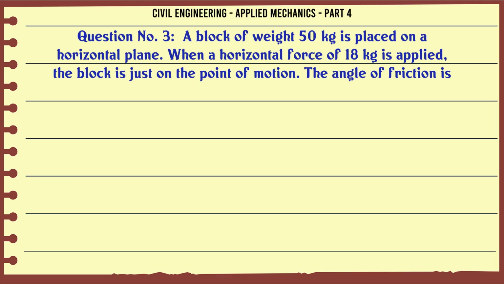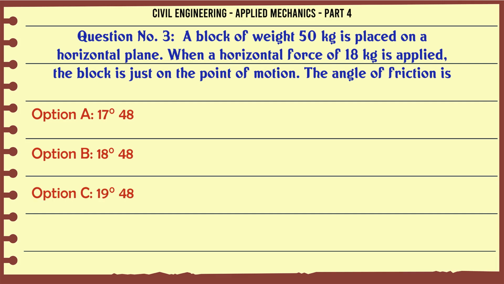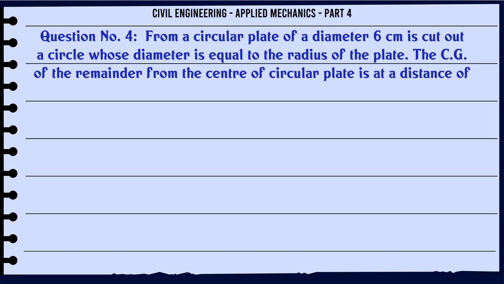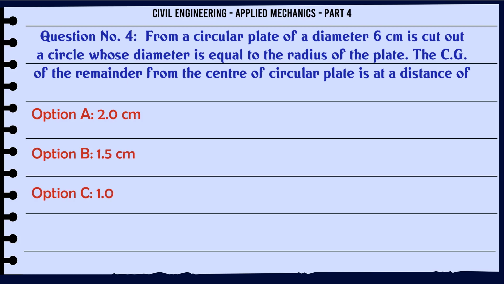A block of weight 50 kilograms is placed on a horizontal plane. When a horizontal force of 18 kilograms is applied, the block is just on the point of motion. The angle of friction is A. 17°48', B. 18°48', C. 19°48', D. 20°48'. The correct answer is 19°48'.